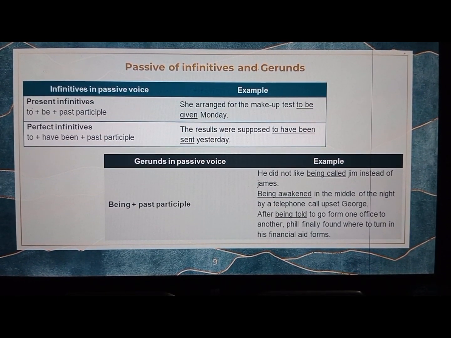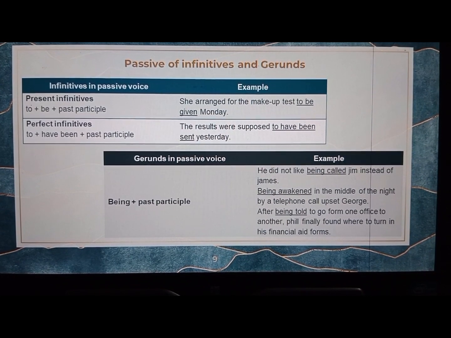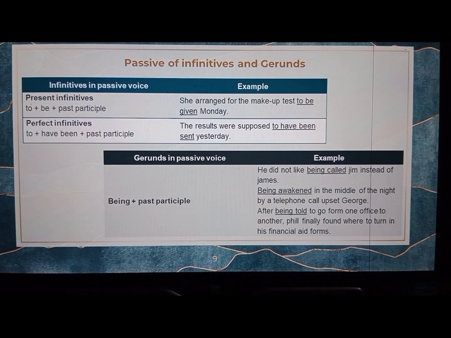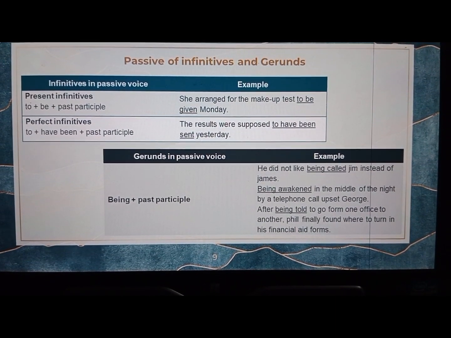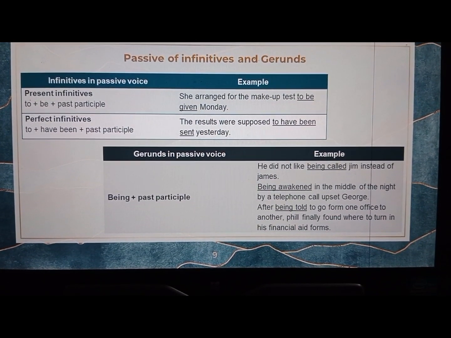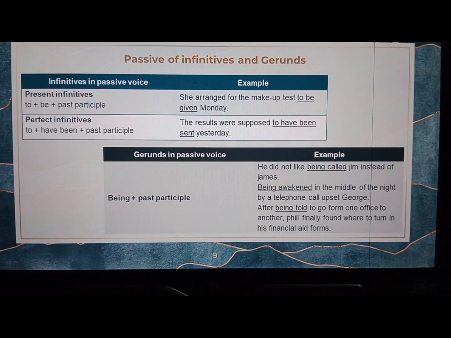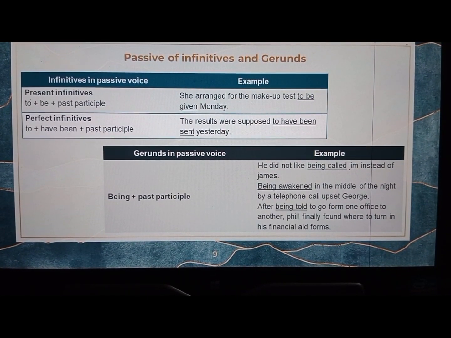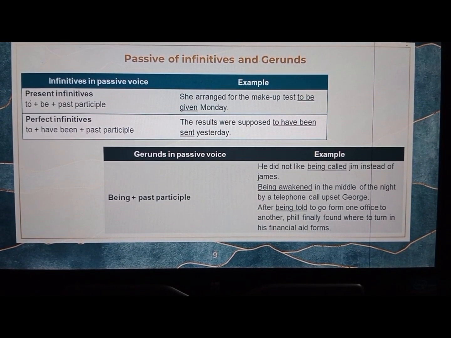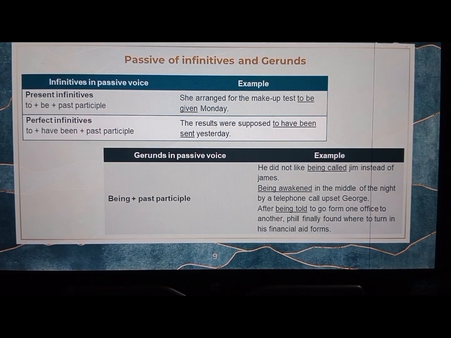For gerund in passive voice, formula: being plus past participle. Example: he did not like being called Jim instead of James. Being awakened in the middle of the night by a telephone call upset George.